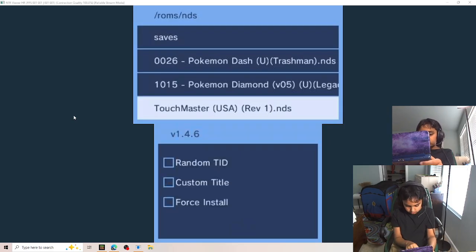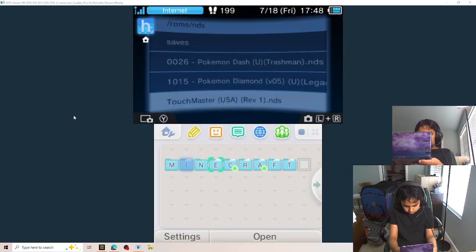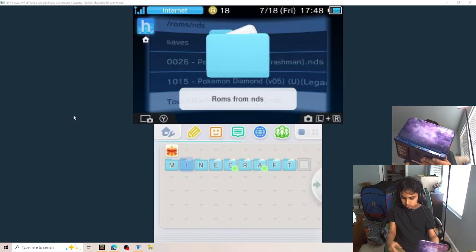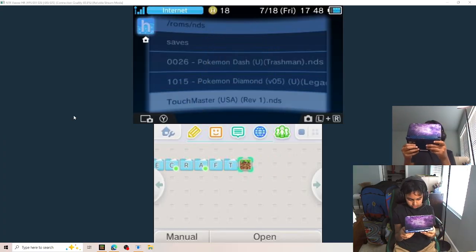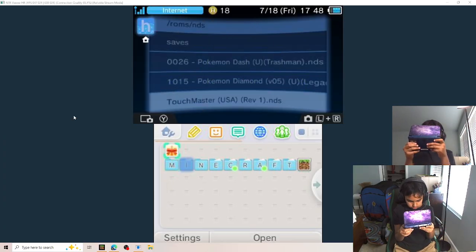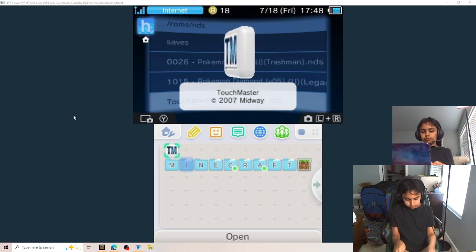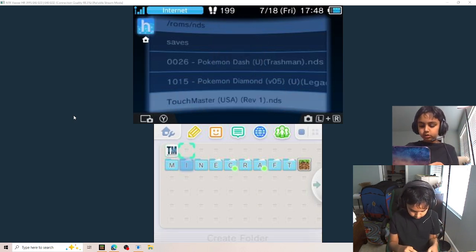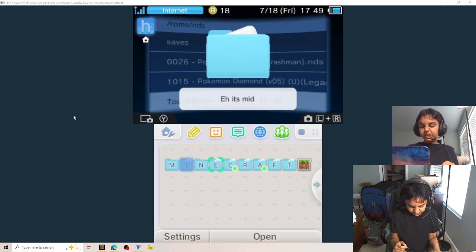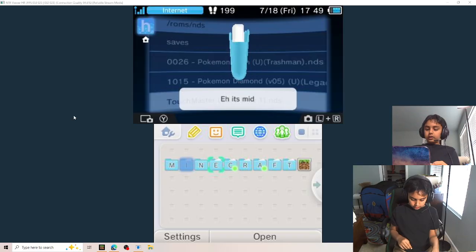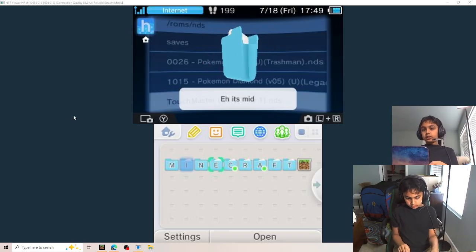Then once it installs, you should be able to go to your home menu and see the new software. I wonder what just happened to my custom theme. Touch Master. As you can see here, I can just move this to one of my folders, which as you can see spells Minecraft. It's okay, I guess. And that's just for the NDS games.